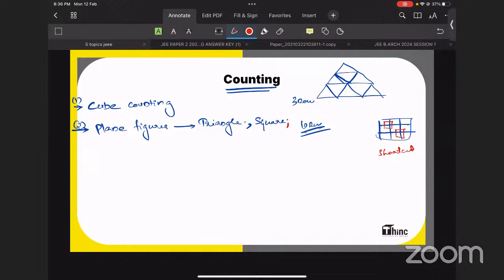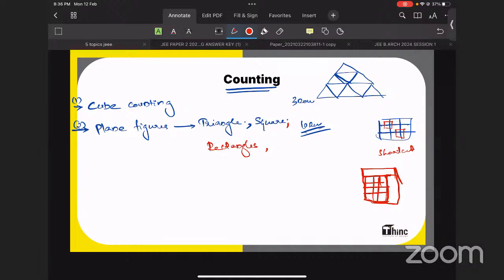How many rectangles? A figure like this will be coming here. How many rectangles are over here? There will be questions. Similar figures will be given, and you need to find how many rectangles are in these kinds of complex figures. That we will be discussing in our counting plane figure sessions.